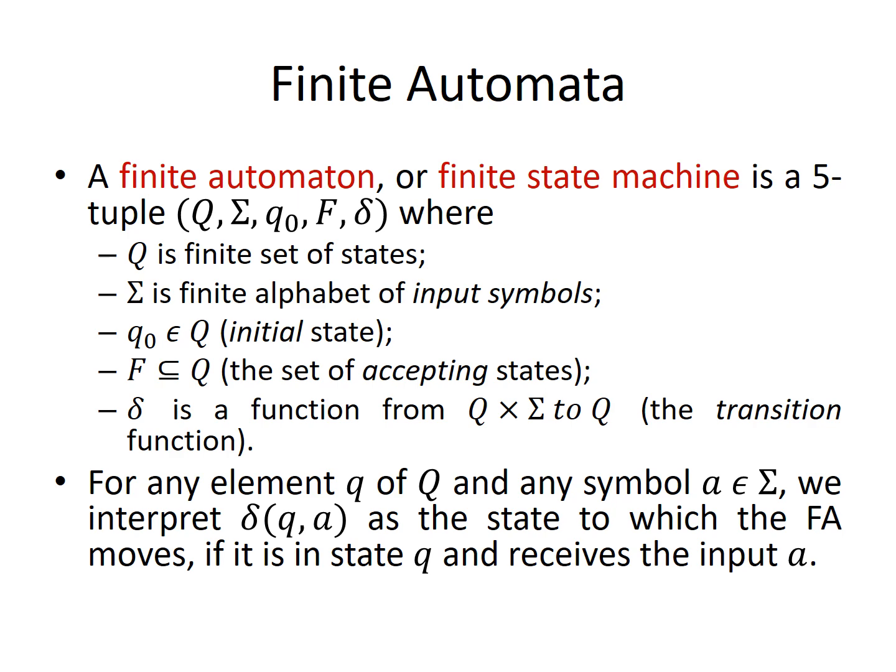This is the definition of finite automata or finite state machine. Overall, any finite automata can be represented by the tuple Q, sigma, Q naught, F, delta.